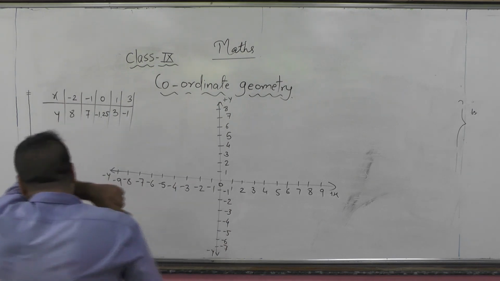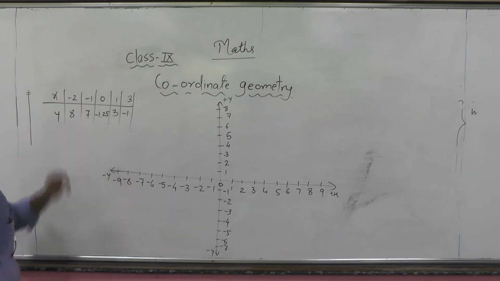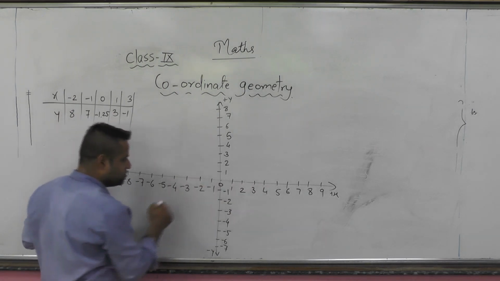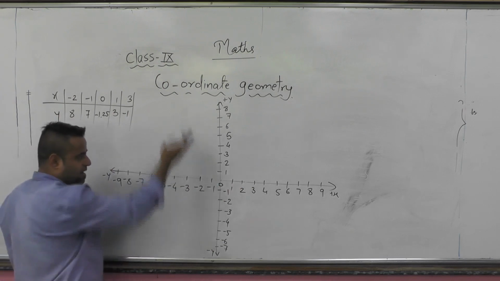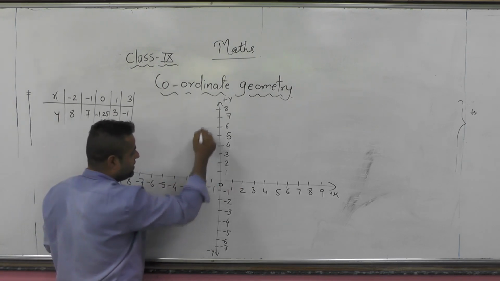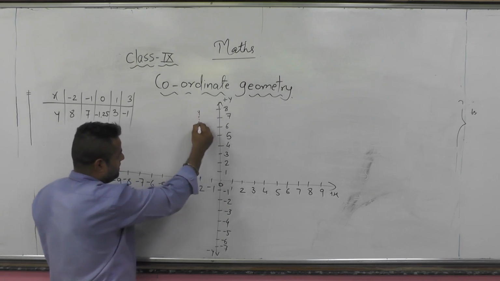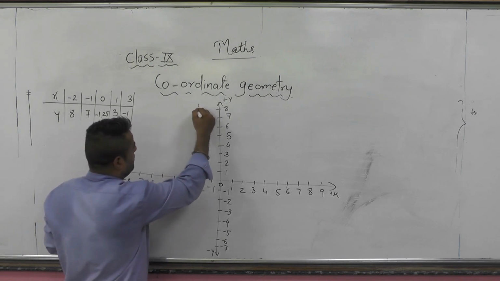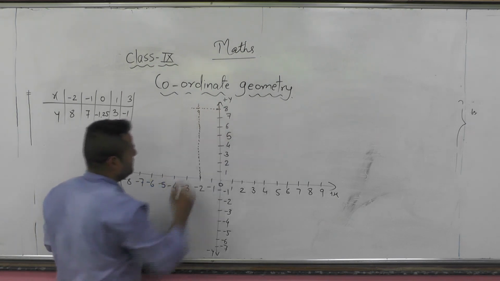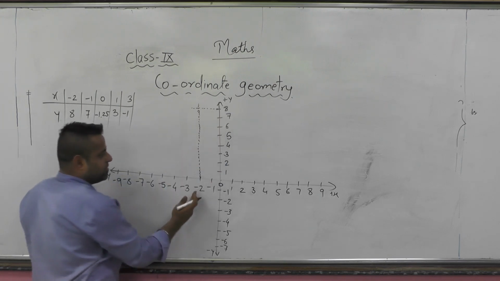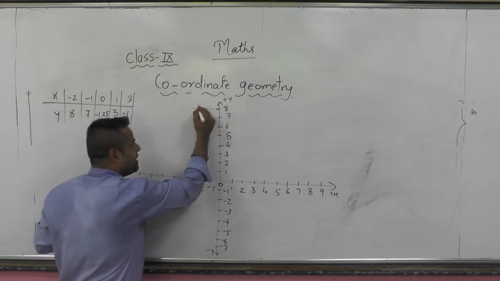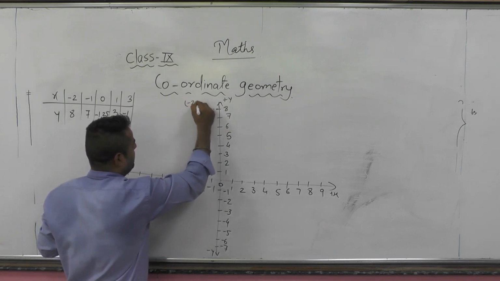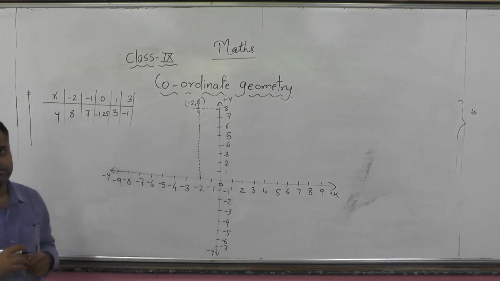Now see the first point, minus 2, 8. First we take x as minus 2, so on the x-axis this is the minus 2, and y, 8, is above it. So what we are doing here is drawing a line. I am drawing a dotted line here to make you understand. You can do one more thing, you can use a scale. And this is your 8. So for minus 2, 8, wherever these two lines cross each other, that will be your point. You can allocate a point here and write minus 2, 8 at its place.